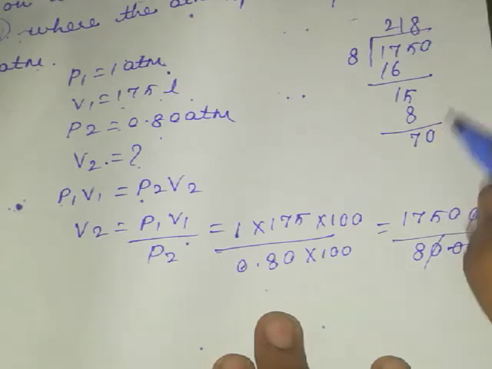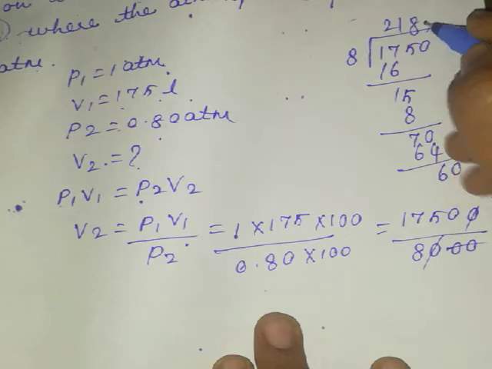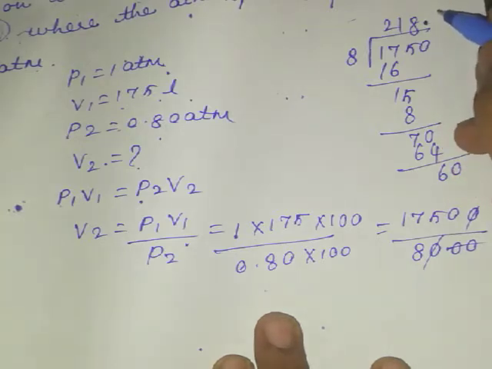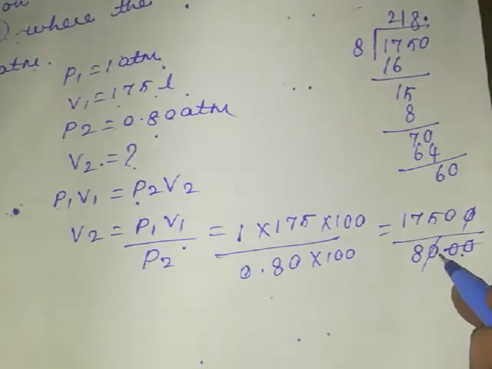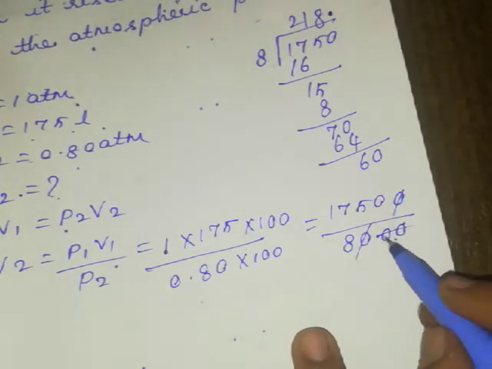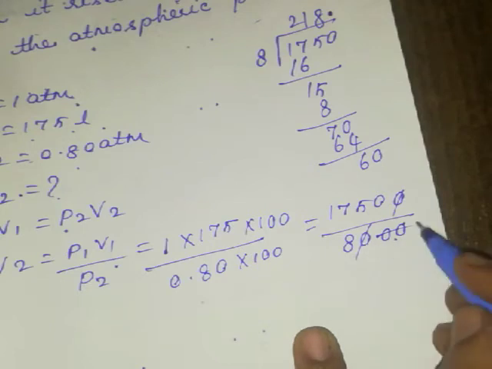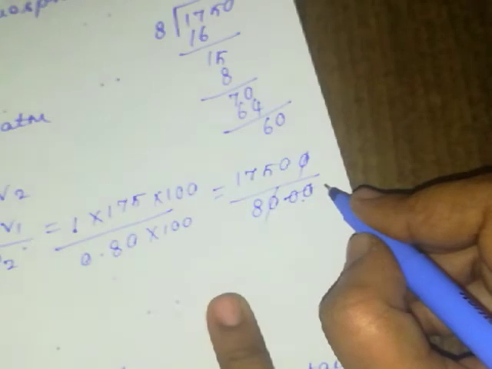This is 8 times, right? 8 times 8 is 64. And again what will happen here? You are getting a point there. Two decimal places here, no? It has been removed. Is it right, the decimal places which you have given here? I think, yeah, it's correct. And 2 decimal places. One more 0 is added, no? Am I right? One more 0 is added.